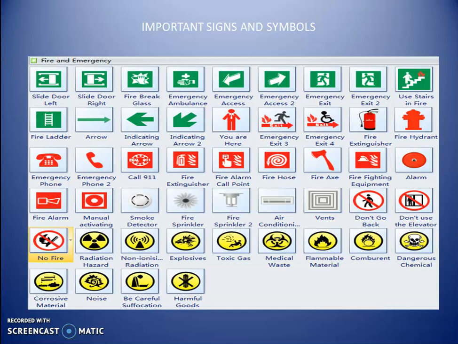Here are some examples of important signs and symbols which are used to easily find things in the working place. On the left in the slide, green means safety symbols, and red means fire exit and fire safety symbols. Yellow means we have to be warned, some danger is there. Like that these signs give that information.